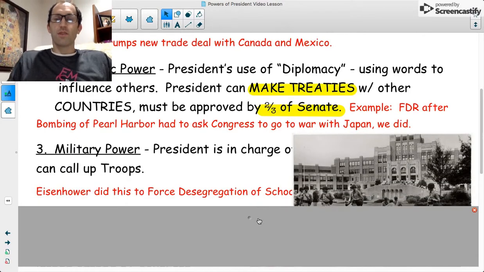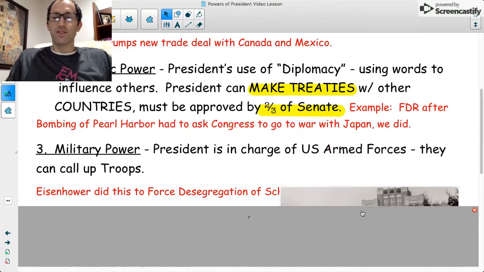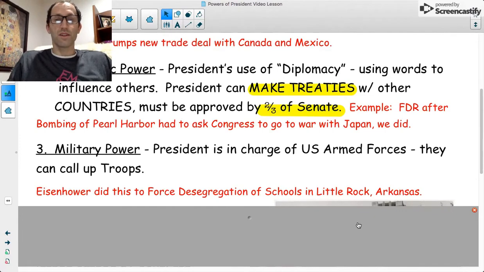All right. The president also has military powers. He's in charge of all 5 branches of the military, from the Army, Navy, Coast Guard, Marines, and the Air Force. And he can call up troops at any time. President Donald Trump did this with the National Guard in the 2018 hurricane Maria in Puerto Rico.